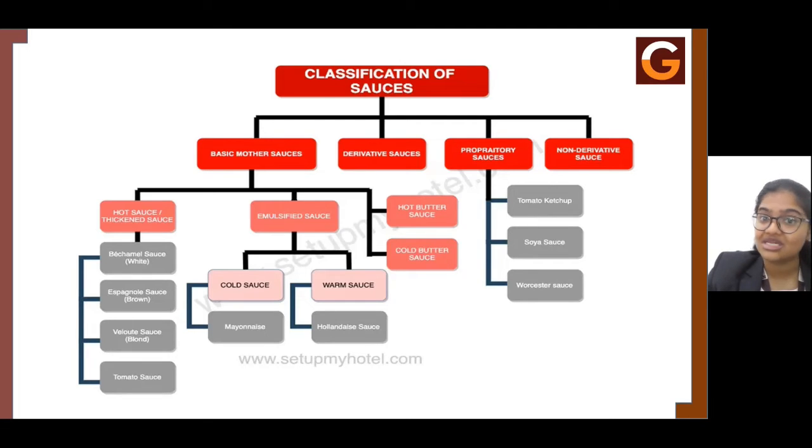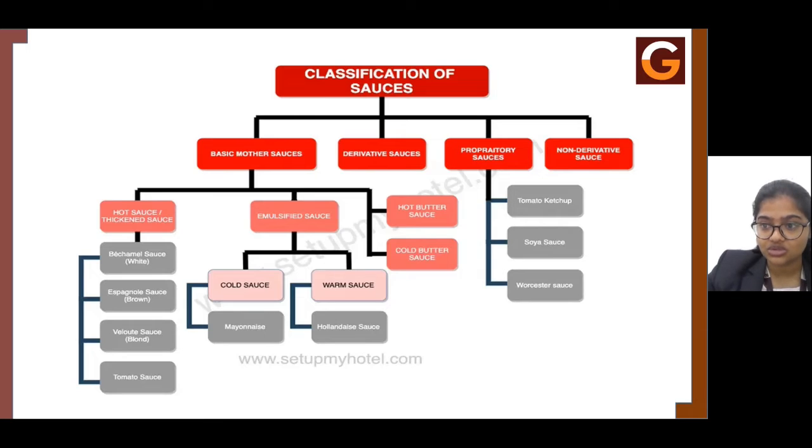So brown stock is basically made by using bones and tomato purees and other vegetables. So you use brown stock, then again you use a roux here. The roux that is used here is again flour and butter, which is cooked until it turns brown in color, but it should not be burnt. And then you add the brown stock to it, which forms the brown sauce.